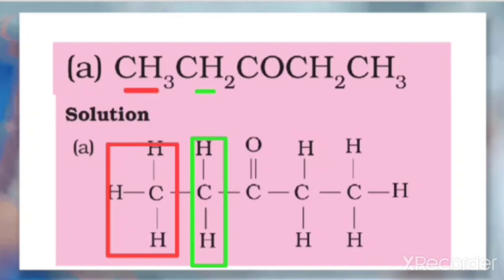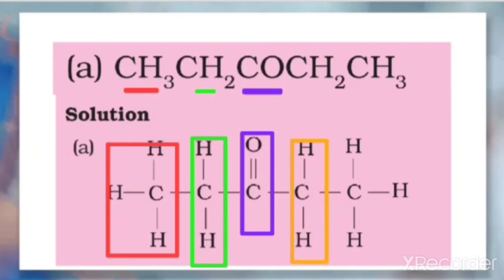Next, I will change the color. The third carbon is C double bond O. That is what is given, C double bond O. In short, we'll write CO. Next, the fourth carbon. This is the fourth carbon, and you can check CH2. That means C with 2 hydrogen. That is what is written here, CH2.